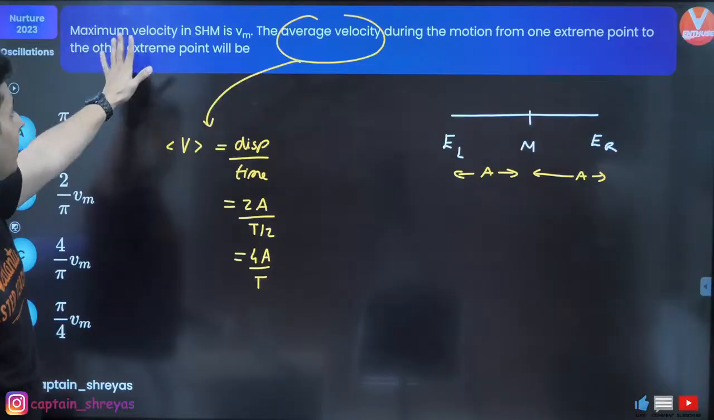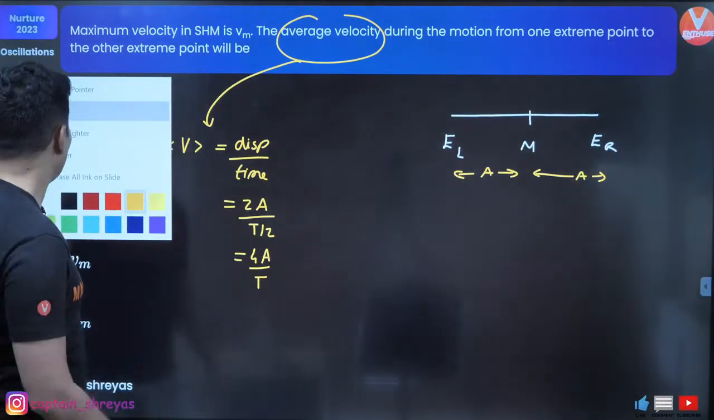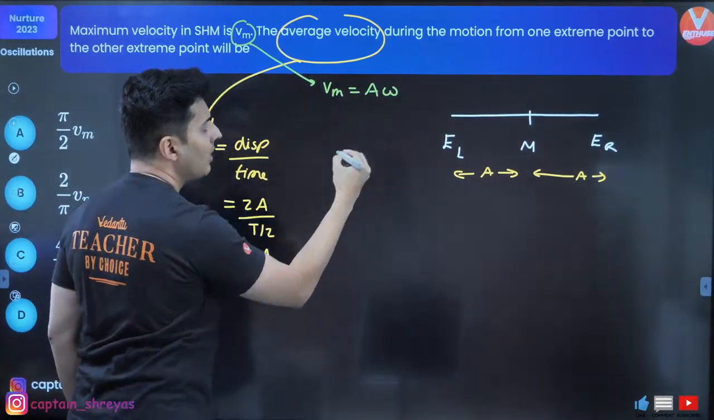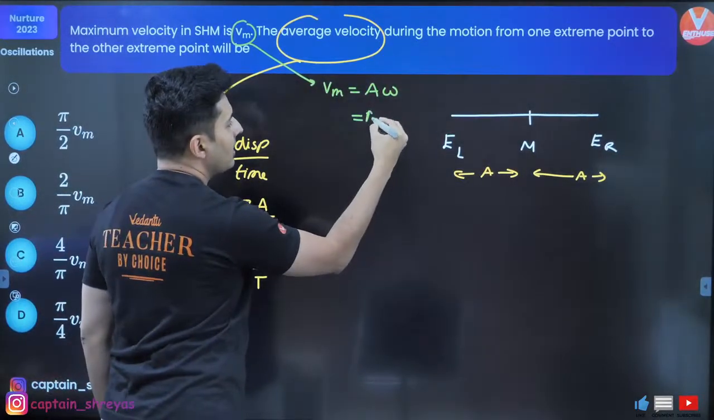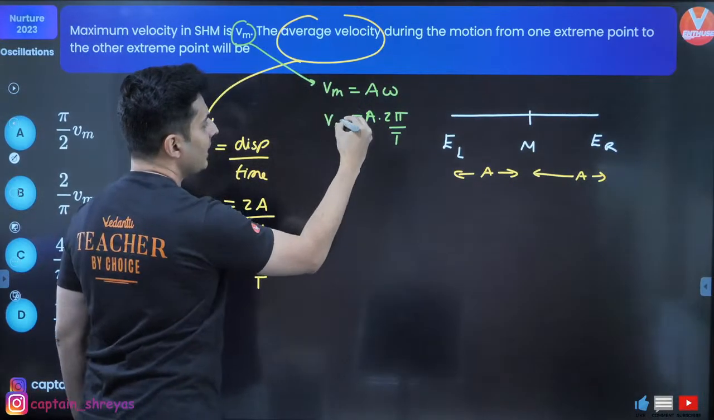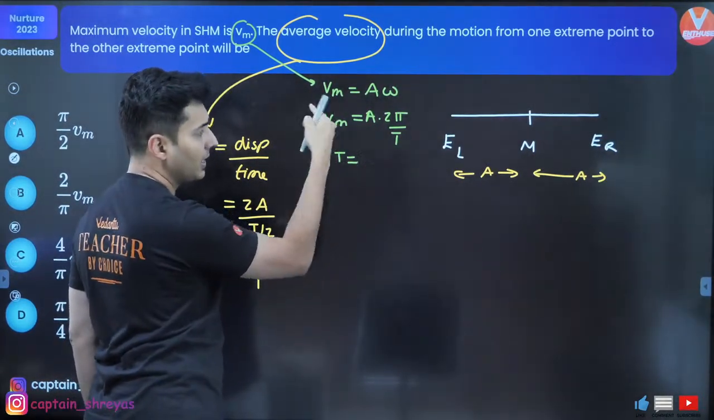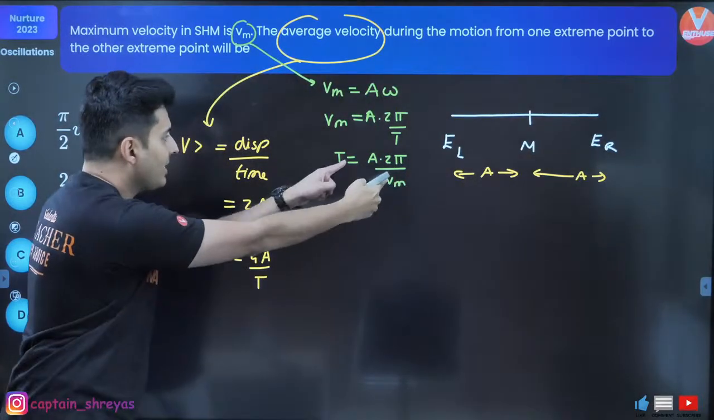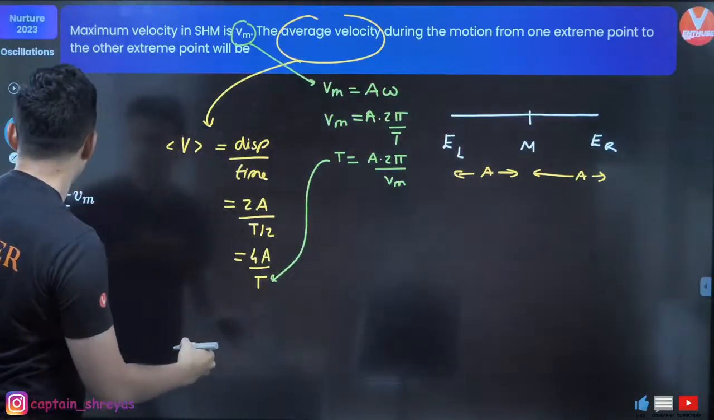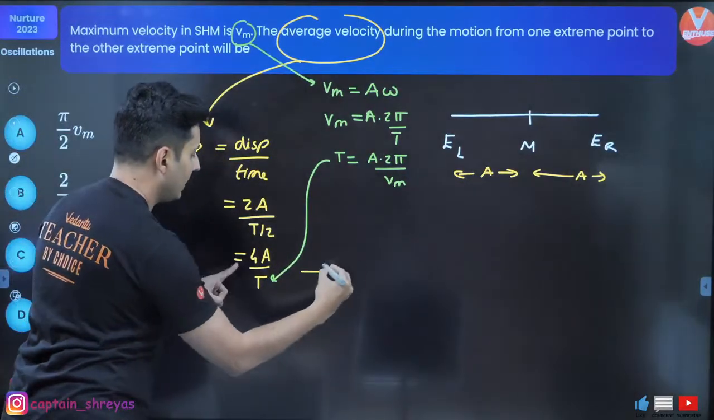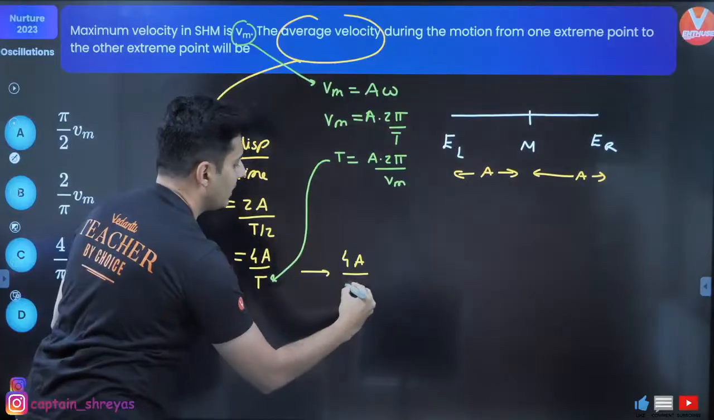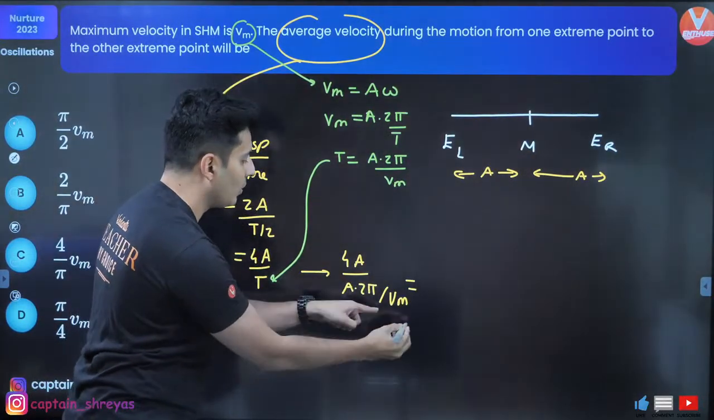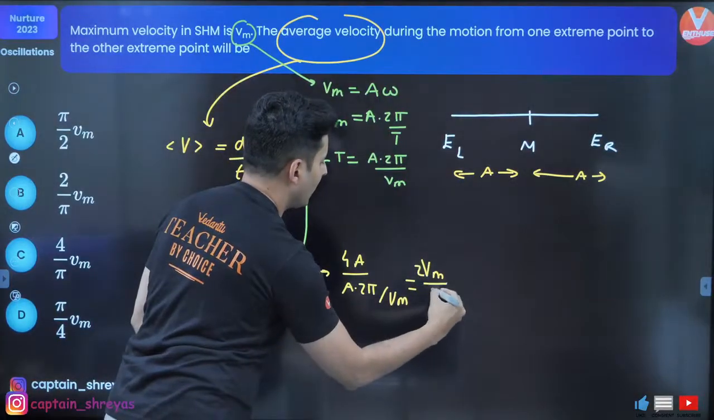But I don't have to give the answer in terms of time period. I have to give the answer in terms of maximum speed. Now notice over here, maximum speed is Vm. So Vm, maximum speed is A omega, and omega is nothing but 2 pi by T. So time period will be, take the T over here, bring that Vm down: A into 2 pi divided by Vm. Substitute the value of T over here and see what you get. You will get 4A by time period, that means A into 2 pi divided by Vm, which means 2 goes, A goes, so you will have Vm into 2 divided by pi.